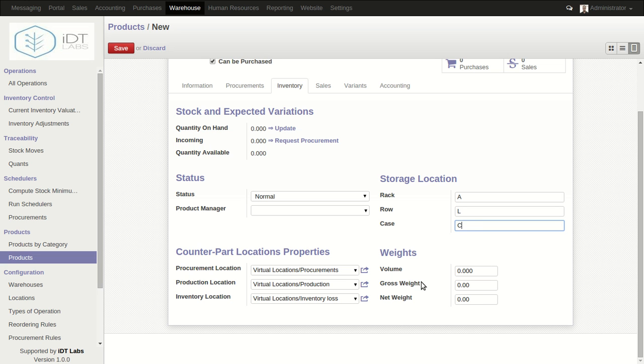And then you can also specify the weights of the product. You can specify the volume, the gross weight and the net weight. Okay, and then let's come to counterpart location properties.